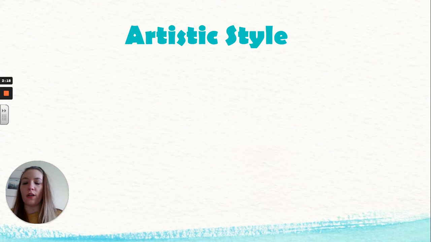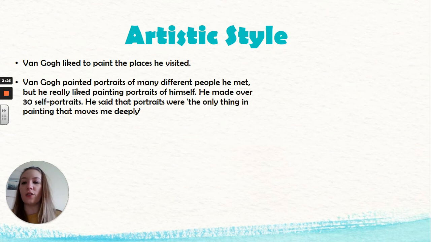Now let's look at his own artistic style. He liked to paint the places that he visited. He also liked to paint portraits of not only people he met, but also painting portraits of himself, like the ones that we've just had a look at. He actually made over 30 self-portraits in total. He said that portraits were the only thing in painting that moved me deeply.